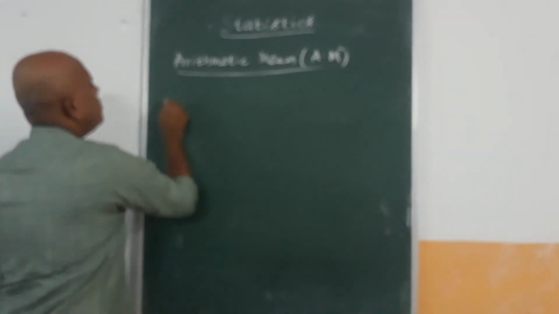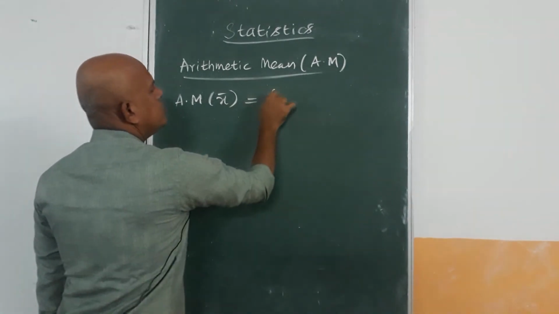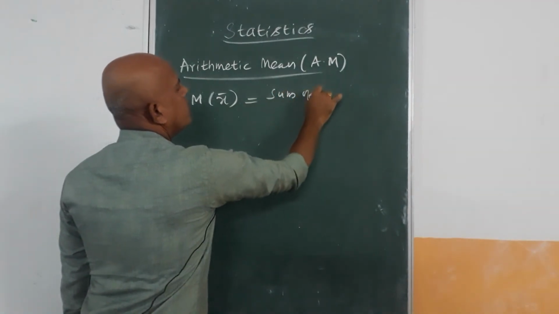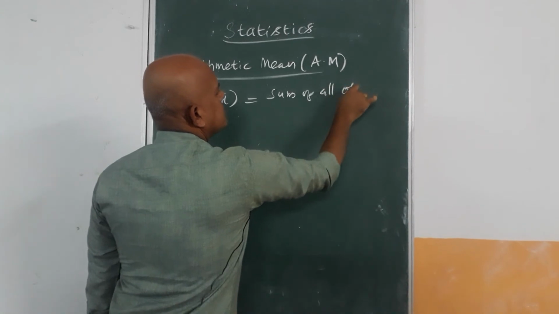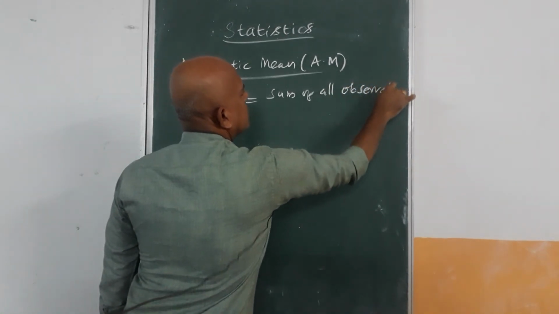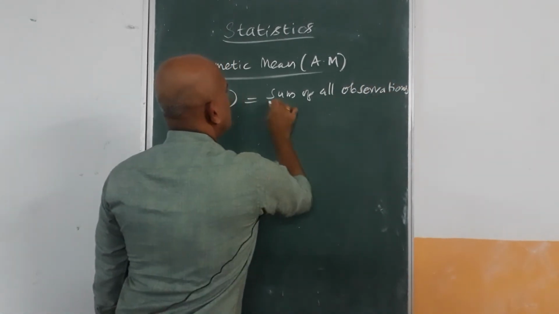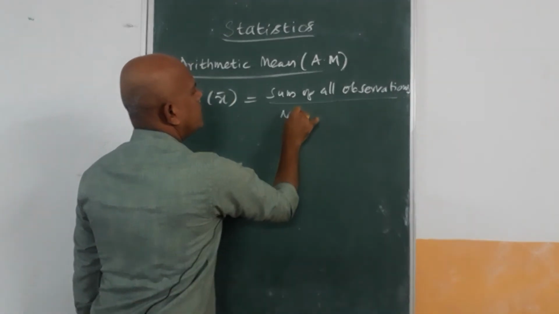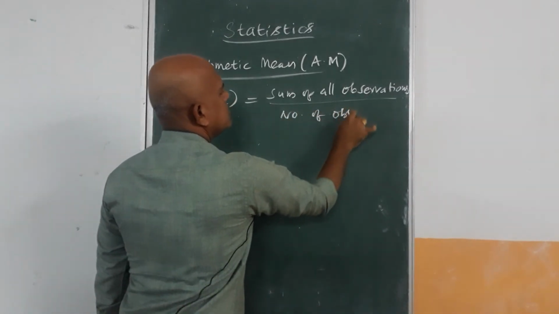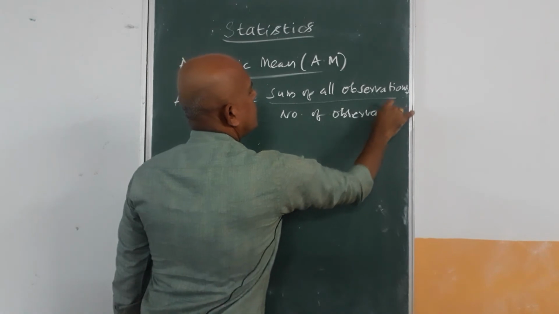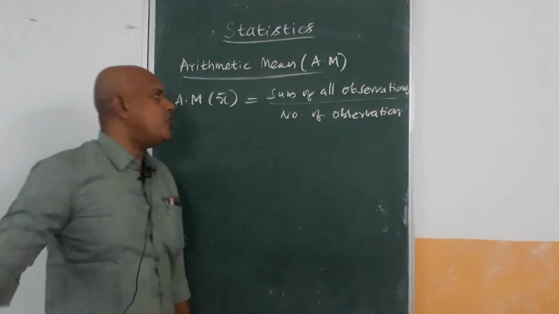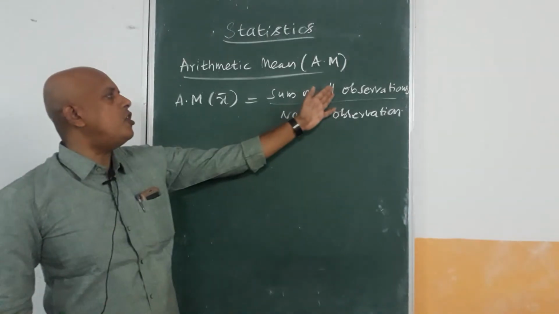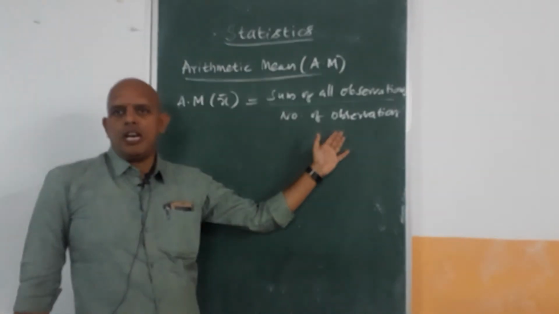It is represented by X bar, sometimes X, equal to the sum of all observations divided by the number of observations.